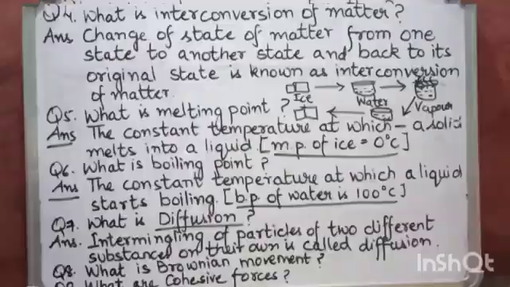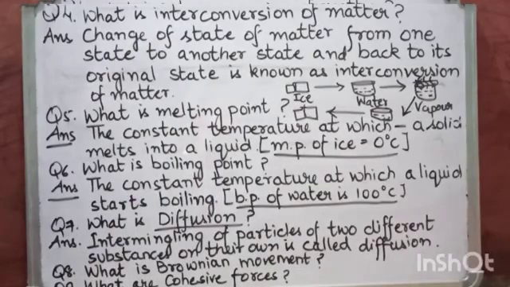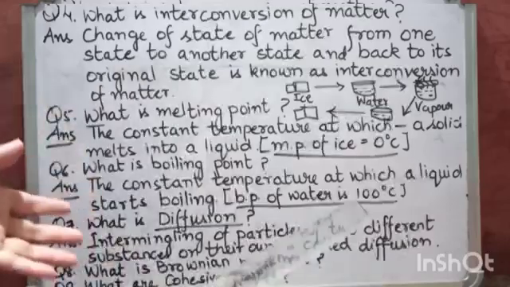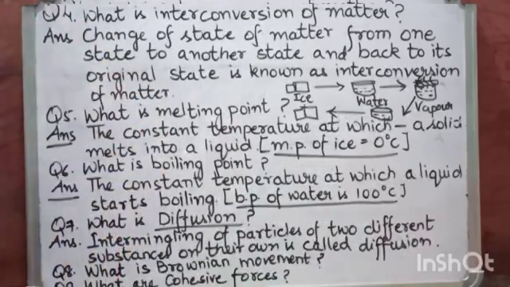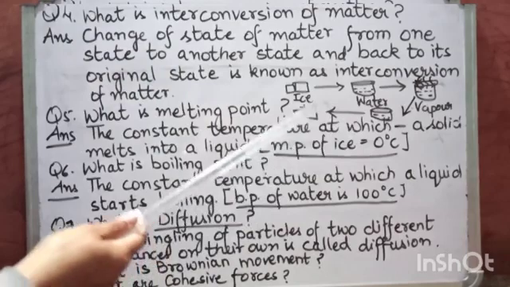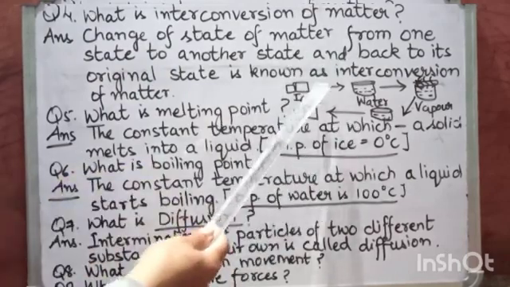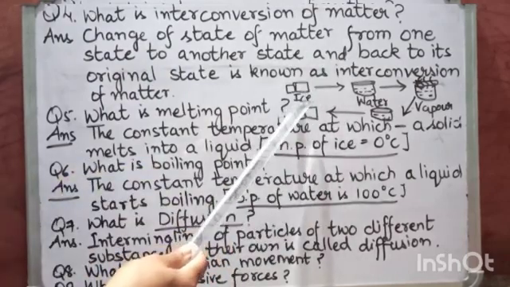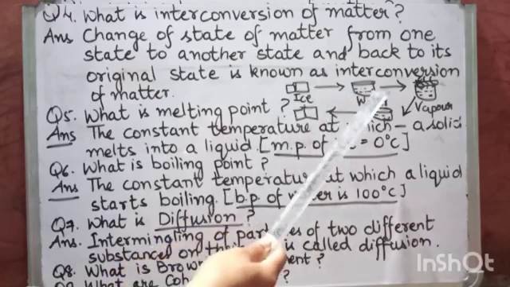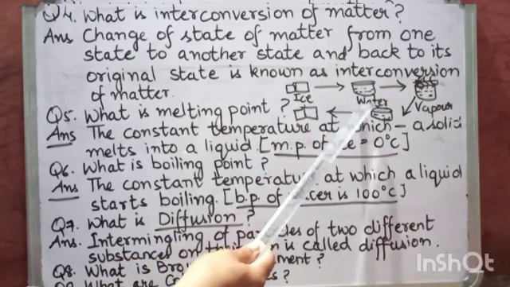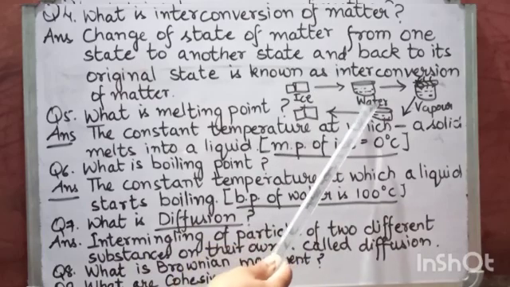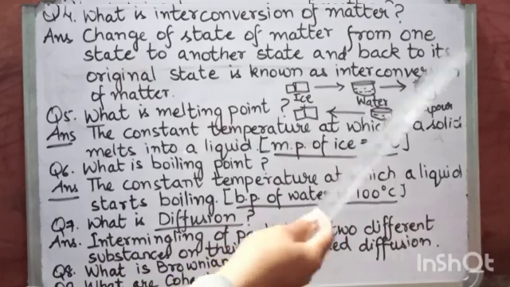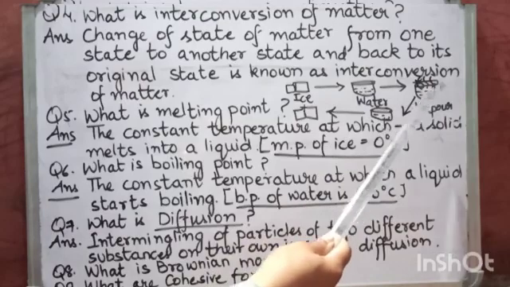Okay. Now students, question number 4 is, what is interconversion of matter? Interconversion of matter means change of state of matter from one state to another state and then back to its original state. Here's the example. Ice is a solid. When ice melts, it changes into water, and water is a liquid. Then water on boiling or heating changes into vapor.